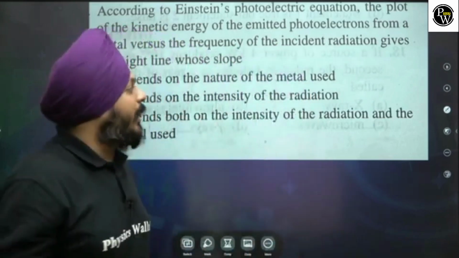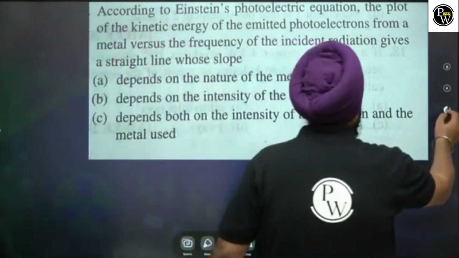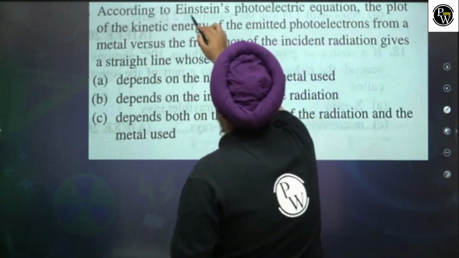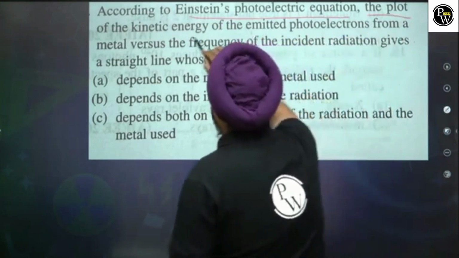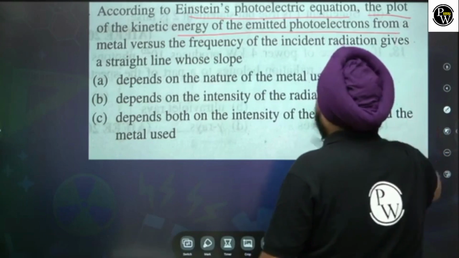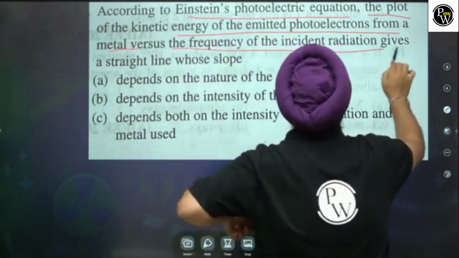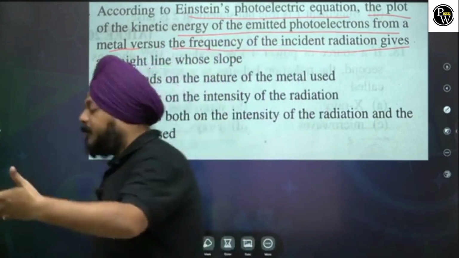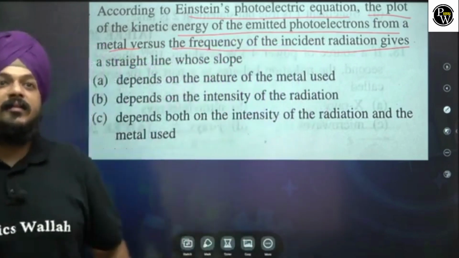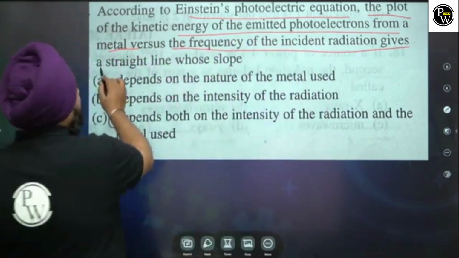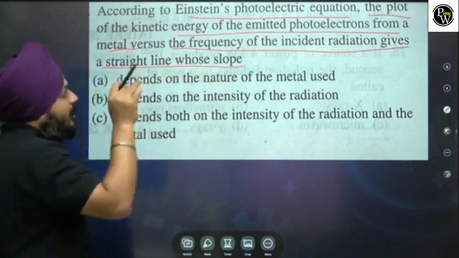According to the Einstein photoelectric equation, the plot of the kinetic energy of the emitted photoelectrons from the metal versus the frequency of the incident radiation gives a straight line whose slope depends on.